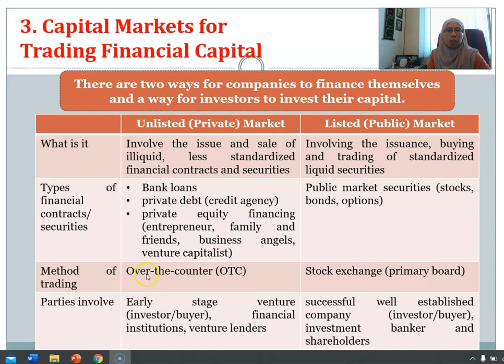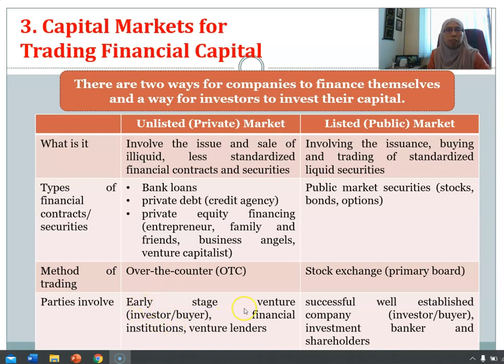How do they trade? They trade over the counter, OTC. Over the counter means you can go to the bank or go to the entrepreneur's office, or just meet with the business angels or venture capitalist at their office and sell the securities. Who is involved in this market?